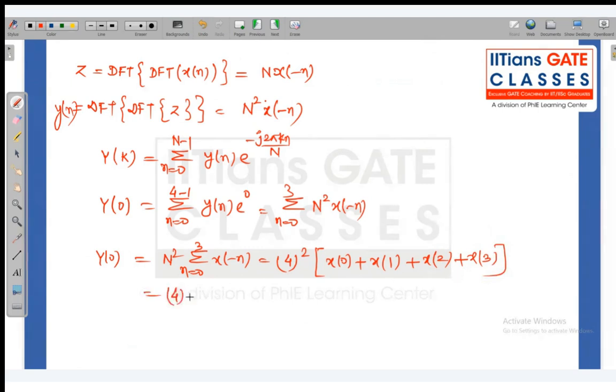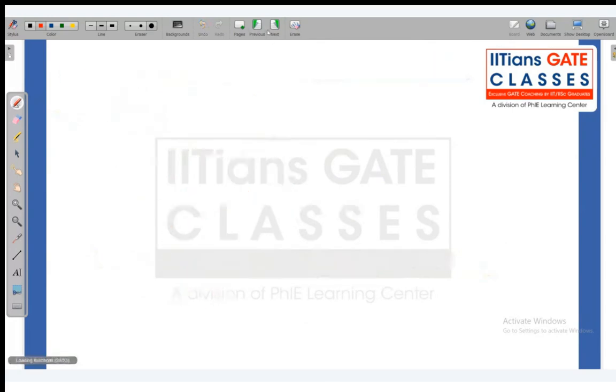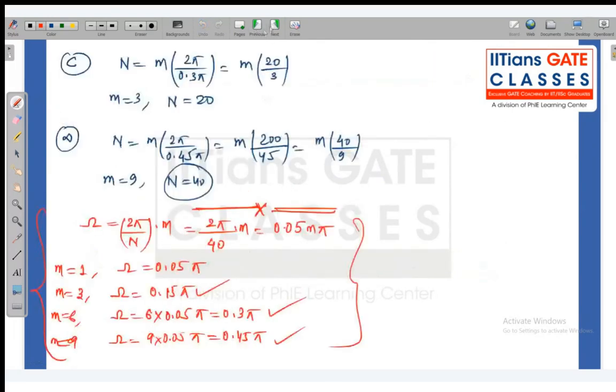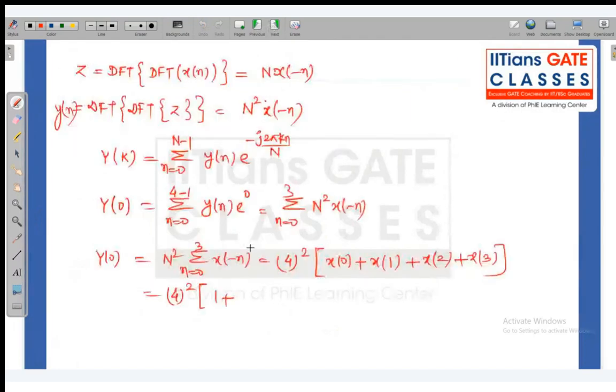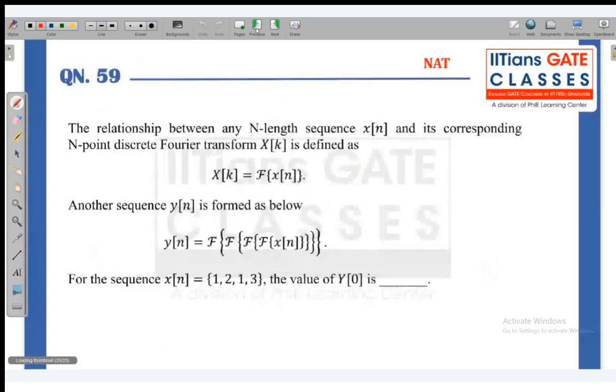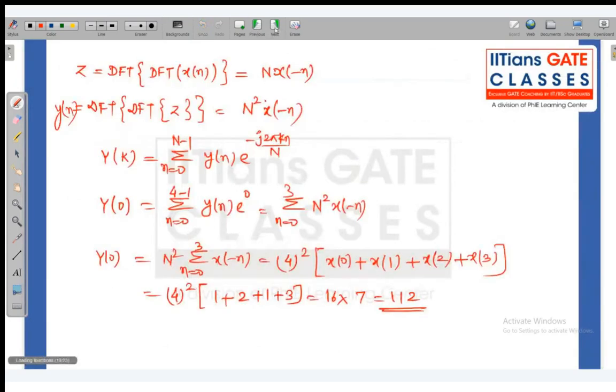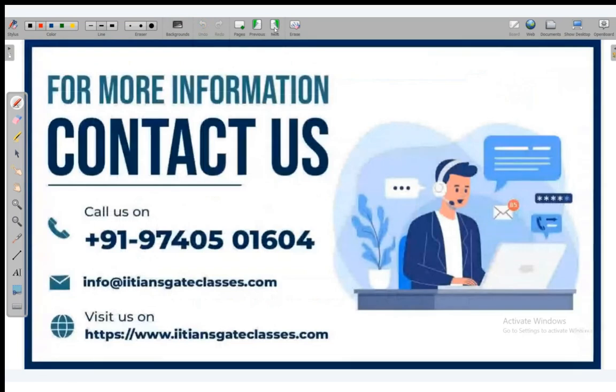4 square means 16. And it is 1 plus, what is the value? 1, 2, 1, 3. So it is 16 into 7. So 112 will be the right answer for this question. Numerical answer type, correct question.